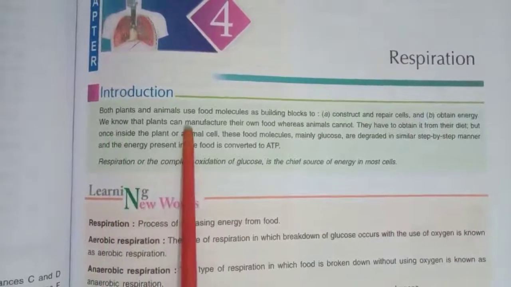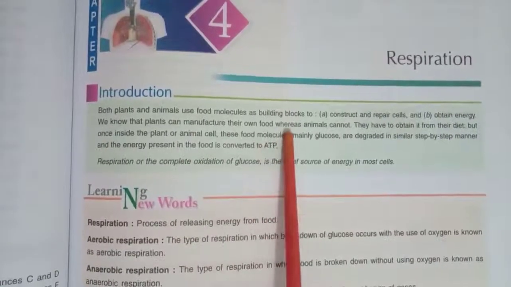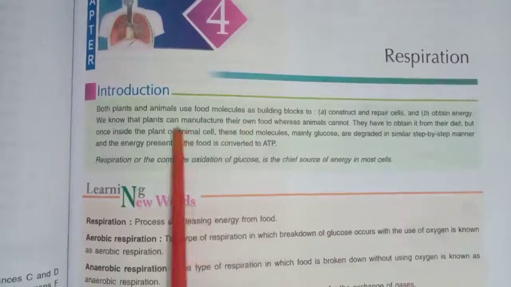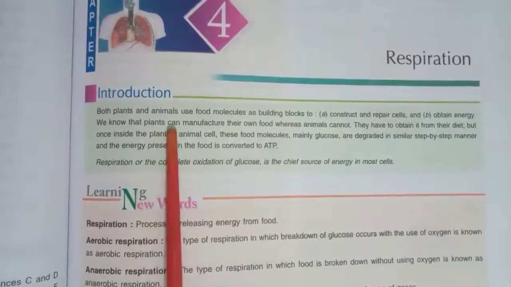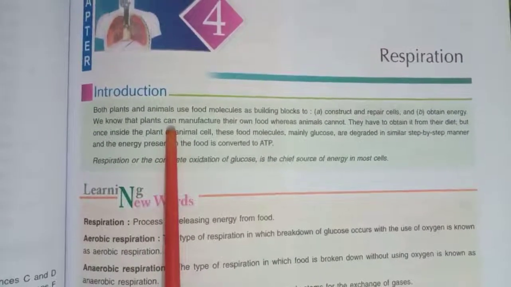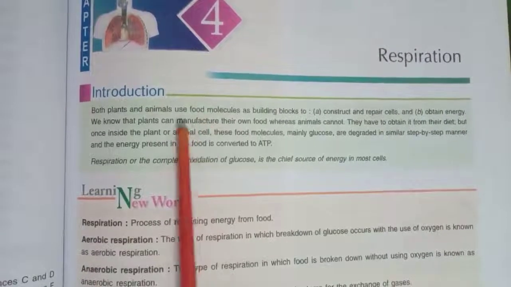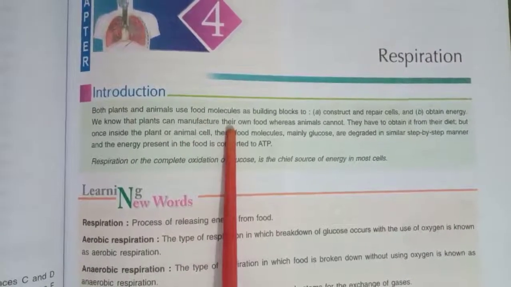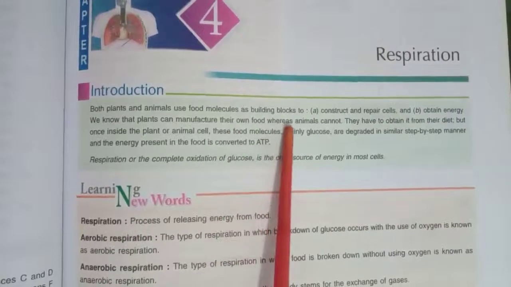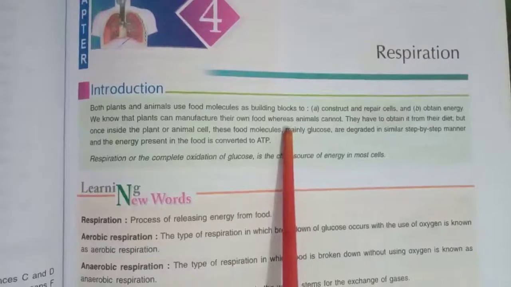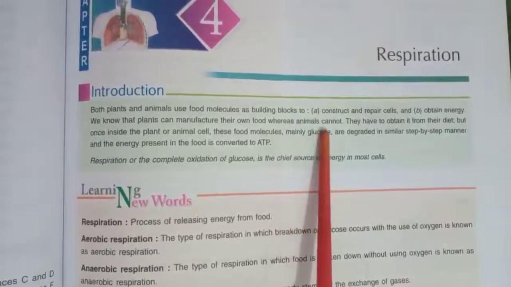We know that plants can manufacture their own food, whereas animals cannot. Why? Because all green plants have green pigments called chlorophyll. With the help of chlorophyll, they manufacture their food by the process of photosynthesis, whereas we human beings cannot.